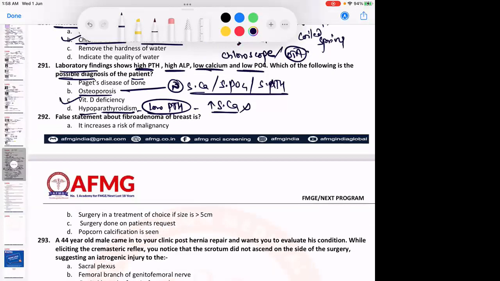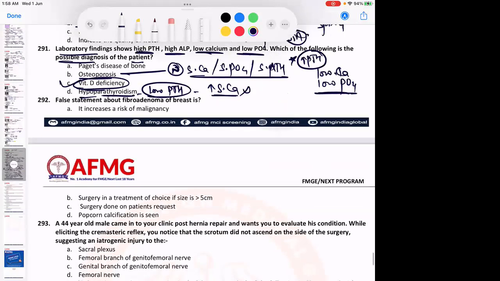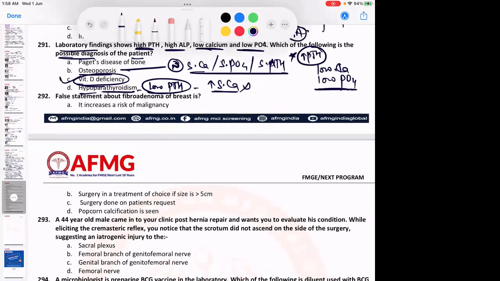So the diagnosis over here would be vitamin D deficiency, because in vitamin D deficiency what will happen? If there is vitamin D deficiency, there would be low calcium levels and low phosphate levels, and due to this there would be an excess of parathormone produced. Parathormone stimulates vitamin D production, but because of vitamin D deficiency, more parathormone is being produced. Okay? So please remember, excess of parathormone is produced, and low calcium and low phosphate levels are there. So the diagnosis is vitamin D deficiency.